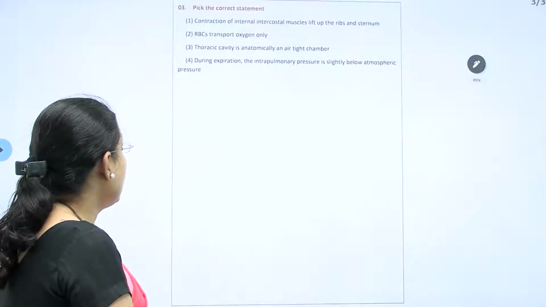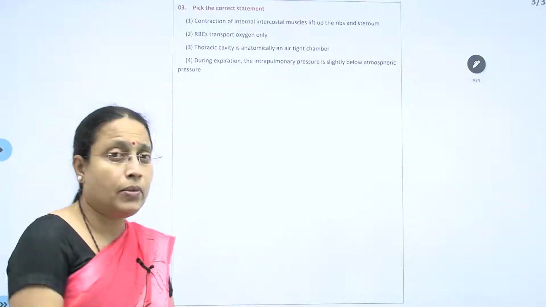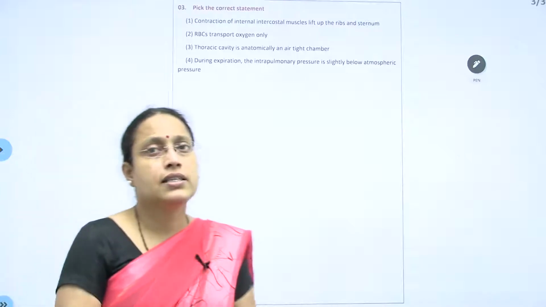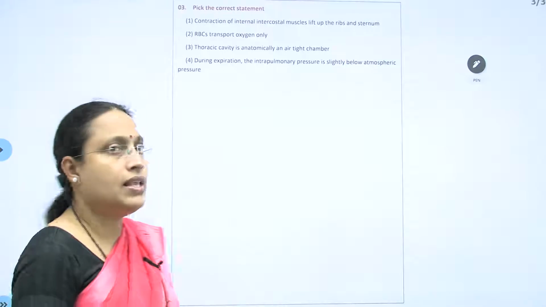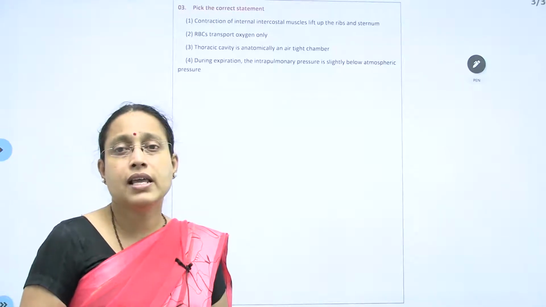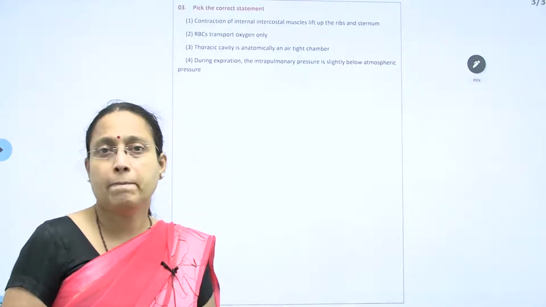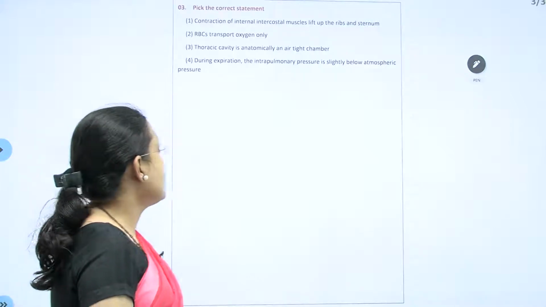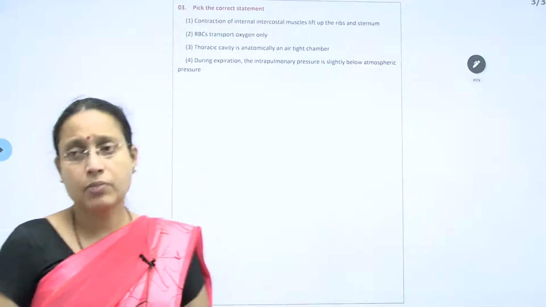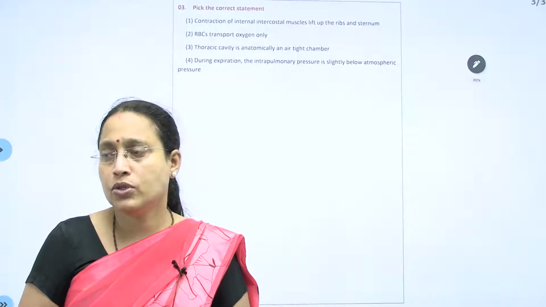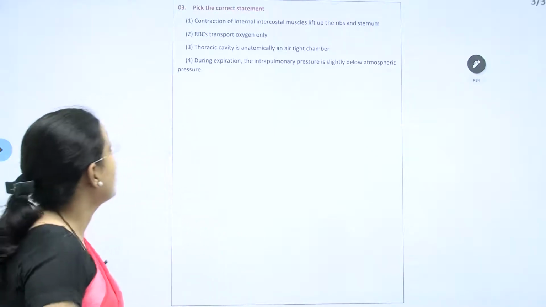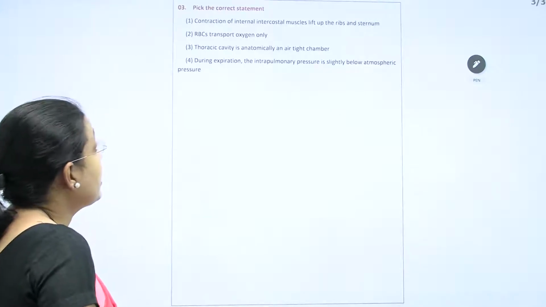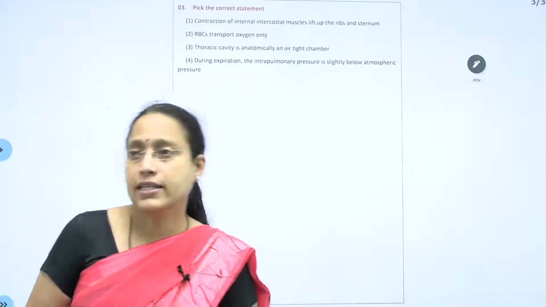Contraction of internal intercostal muscle lifts up the rib and sternum. It will actually do the opposite. It will rather shrink the ribs as well as sternum and increase the intrapulmonary pressure. RBC transports oxygen only. RBC not only transports oxygen, it will also transport CO2. Thoracic cavity is anatomically airtight chamber.